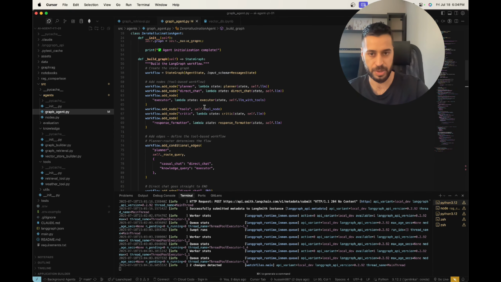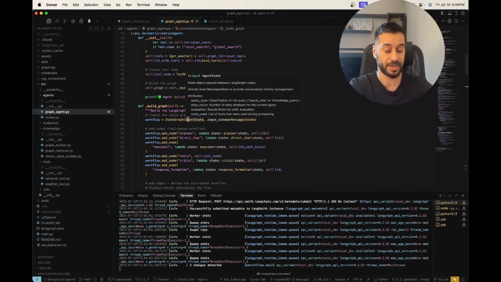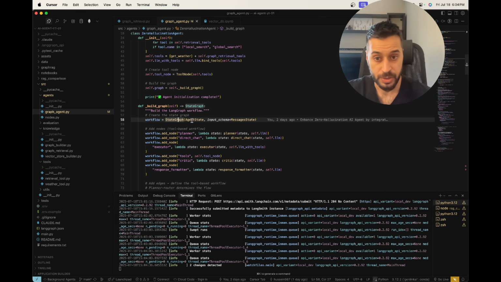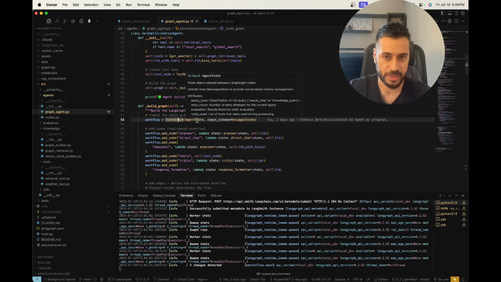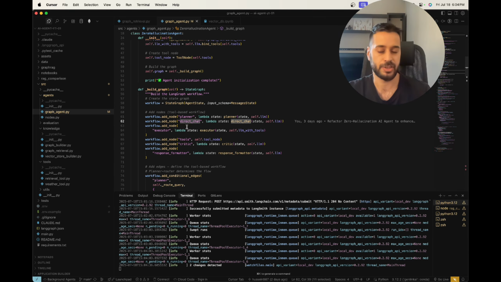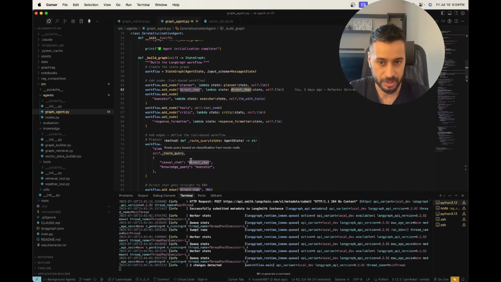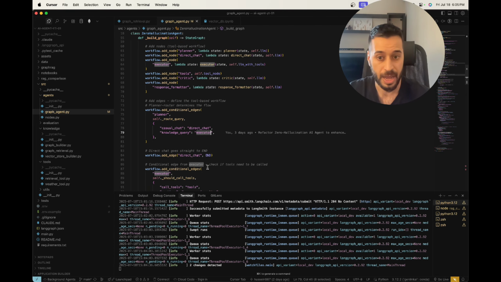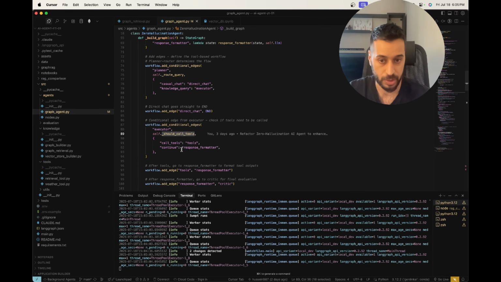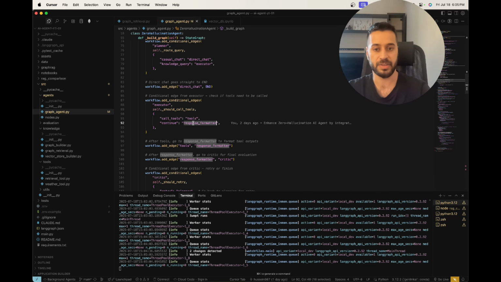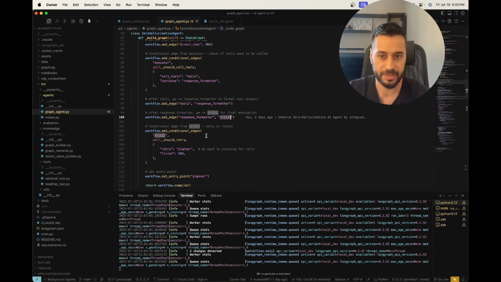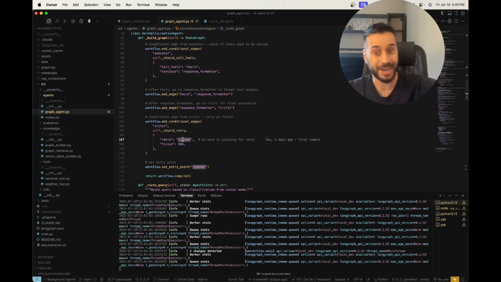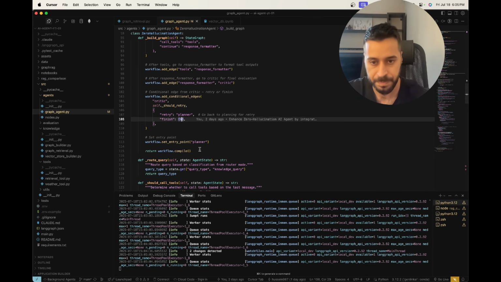So now let's go to the agent implementation itself. As I said, I implemented this with LangGraph, so it's pretty straightforward. I'm also gonna link the code in the description of the video. So here I first initialize the state, then I start adding the nodes. I have the planner node, and I have the direct chat, for cases when the chat is just a casual chat or doesn't need any knowledge or tool. Then after that, I have some conditional routing, either to direct chat or the executor. Then I have the executor, which decides whether it should call the tools or not. And then I have the response formatter to format the final response, and then it will give it to the critique. And then the critique will either route it back to the planner to refine the response based on the feedback, or it's simply going to end the workflow.